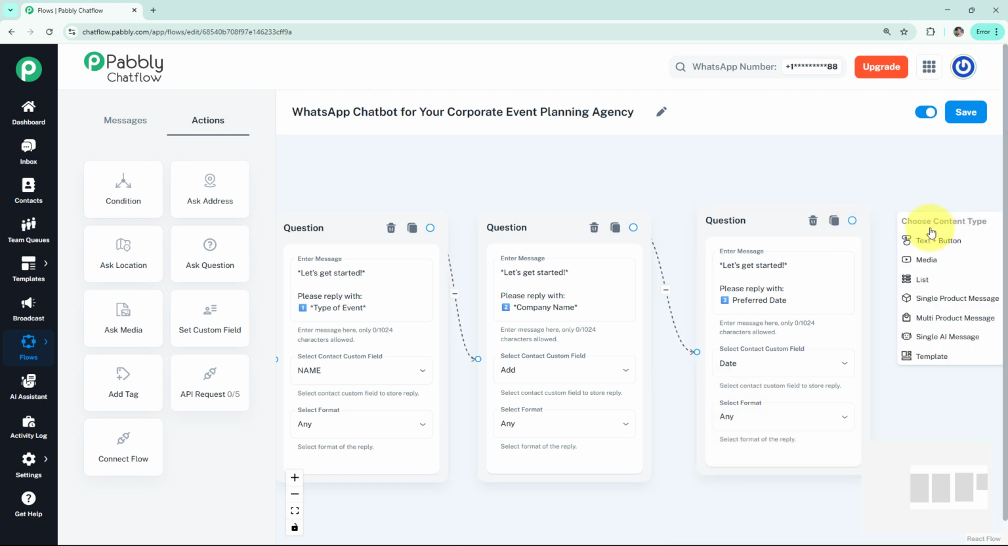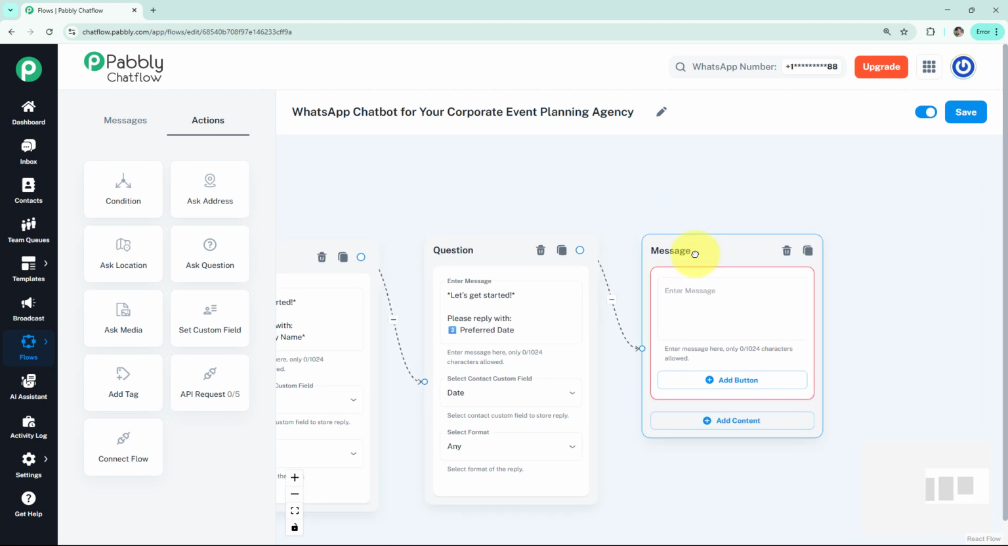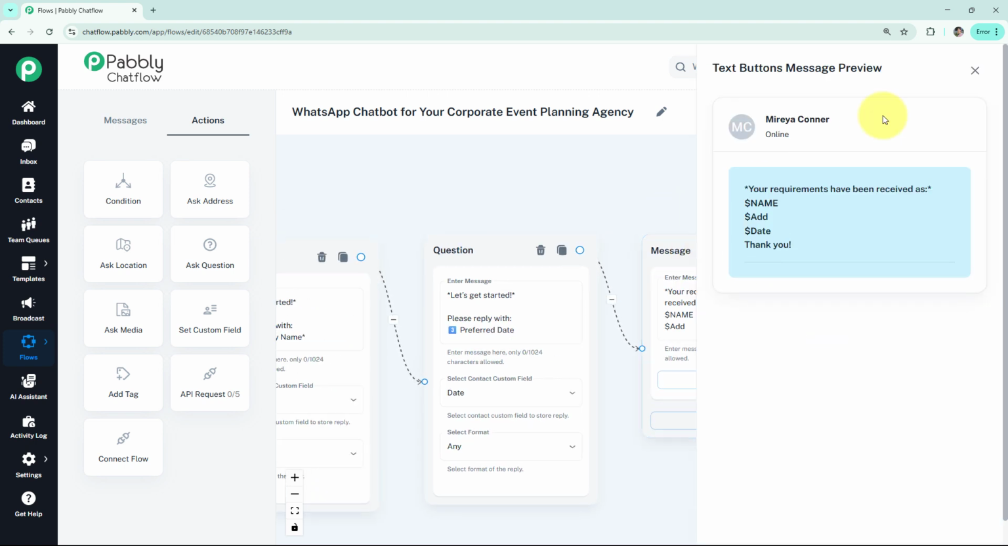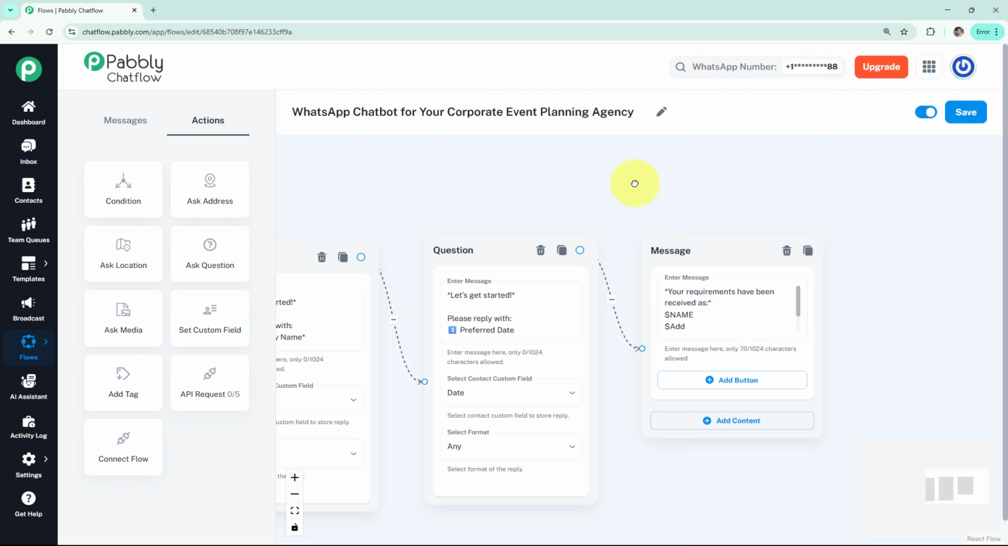And then I'm going to create a confirmation message with the help of the text button. Here I'm going to add this message, which will look like this to the user, and here I've added $name, $add and $date because these were our contact custom fields, and the $ sign will make sure that they get replaced by the actual details sent by the user.